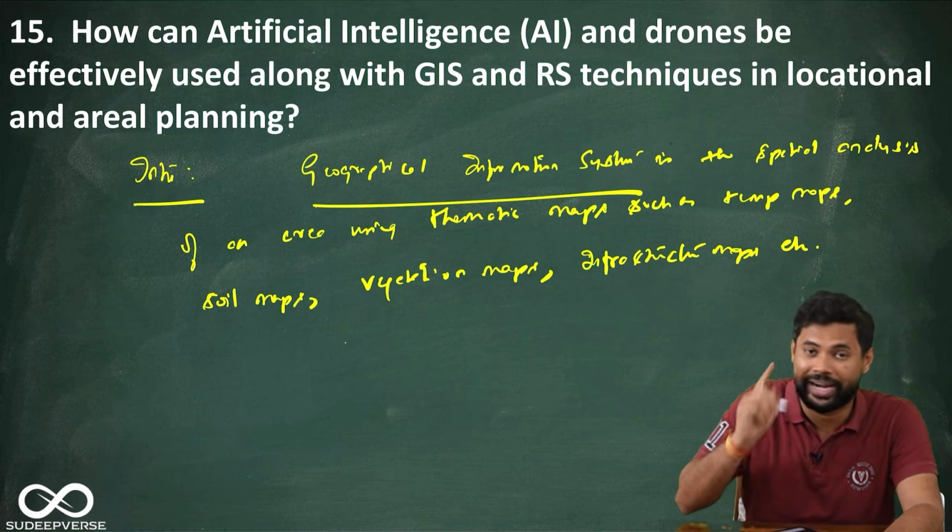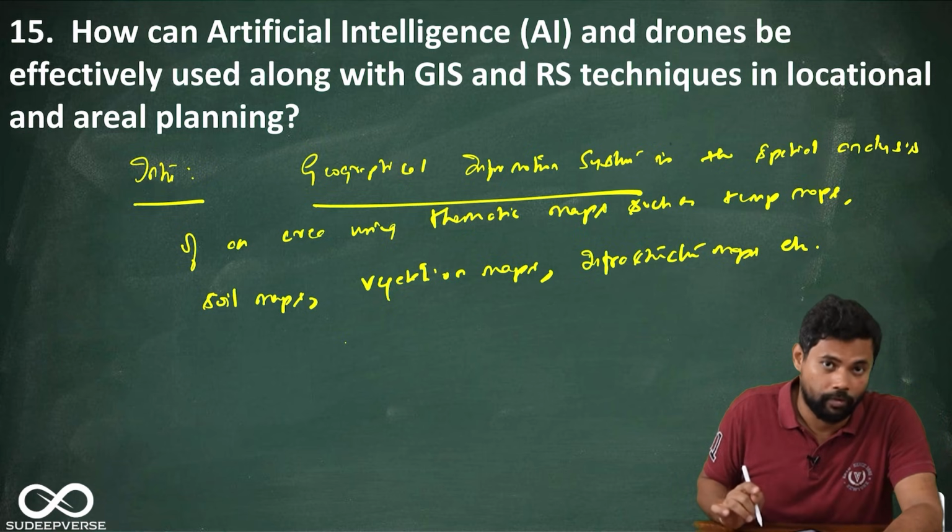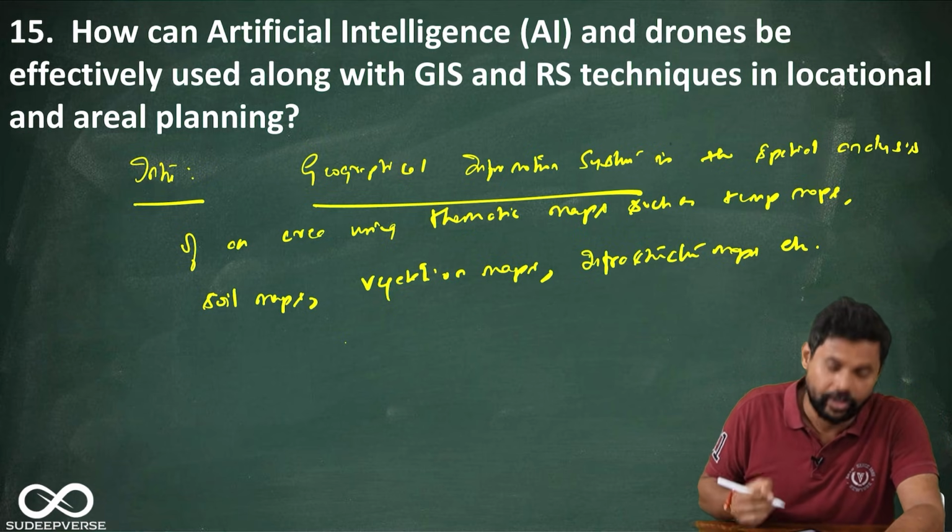Spatial analysis using thematic maps. These maps can be layered on top of one another. Okay, that is another advantage of Geographical Information System.